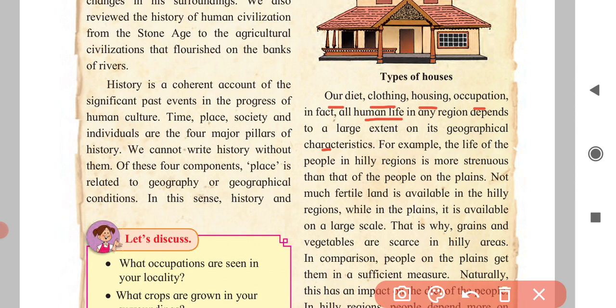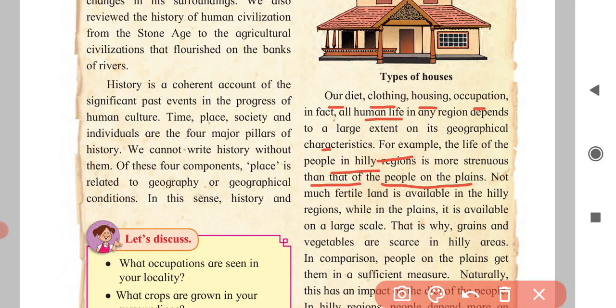Those people living in the hilly area, their lifestyle is much more difficult than that of the people living in the plain region. Why, dear students? Why is it difficult for them? Not much fertile land is available in the hilly region, while in the plains it is available on a large scale.